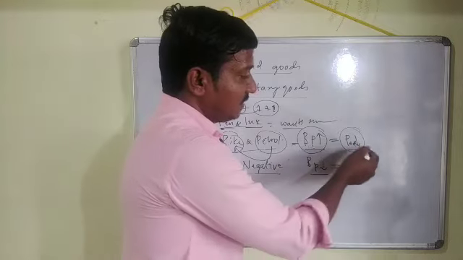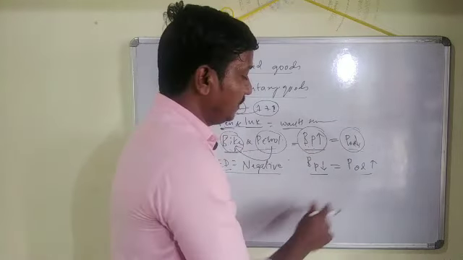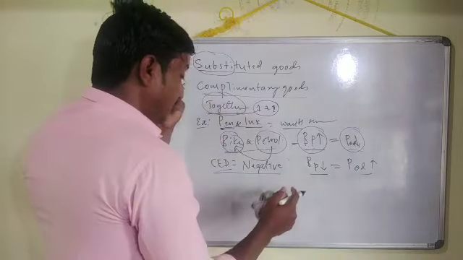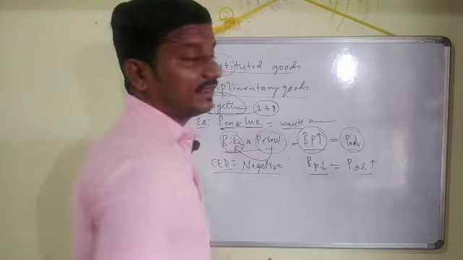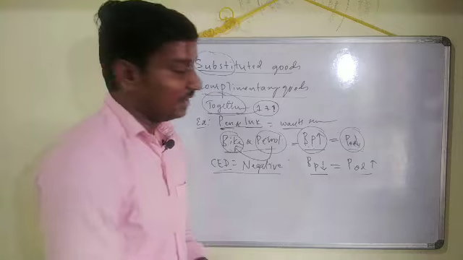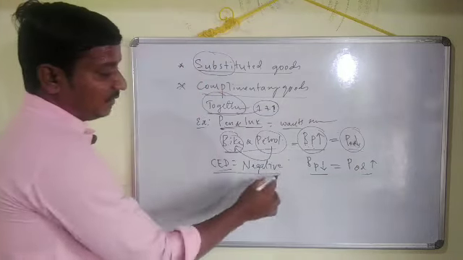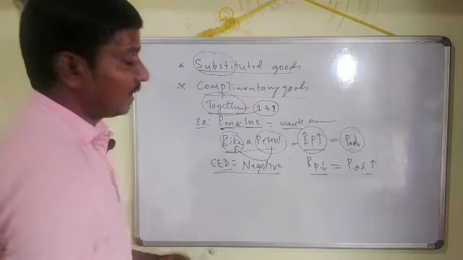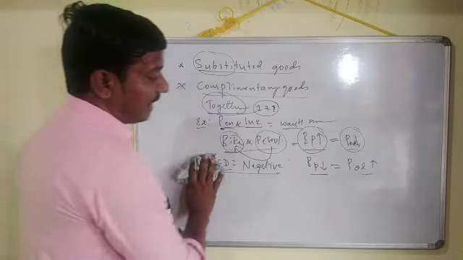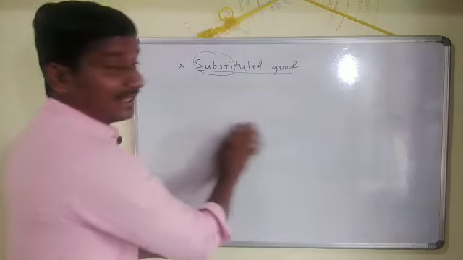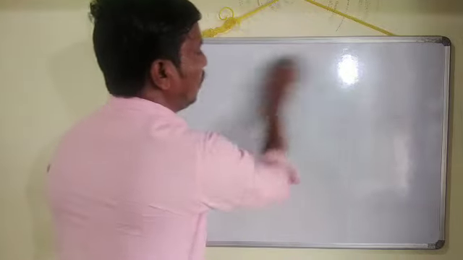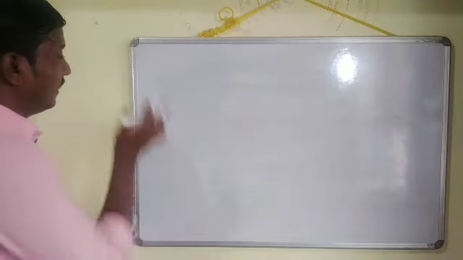If the price of this increases, demand for the other complementary good decreases, and in the same way, if the price of one complementary commodity decreases, the quantity demanded for the other complementary good increases. This is called negative cross elasticity of demand. So let us come to the differentiation between these two now. Let us directly go for differentiation: how these two are different from one another.